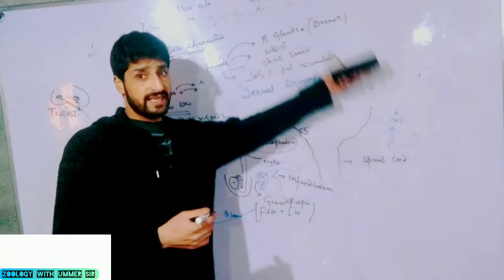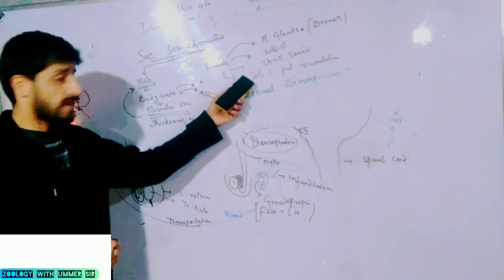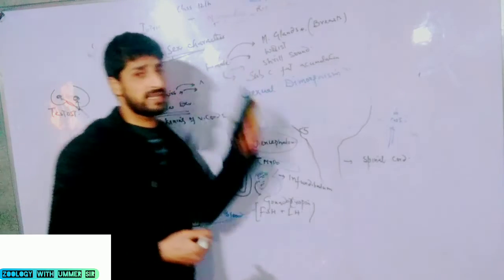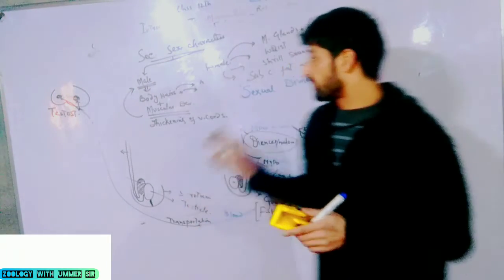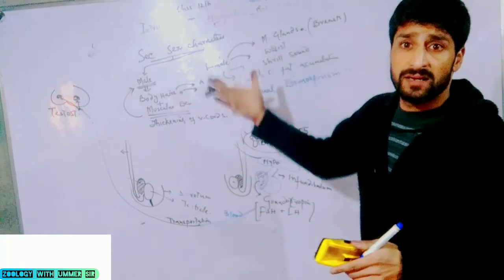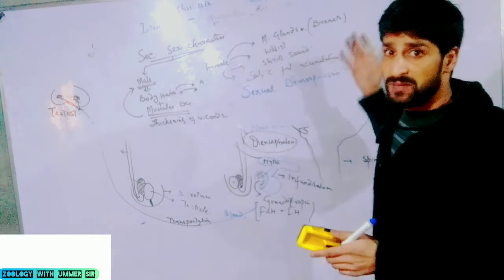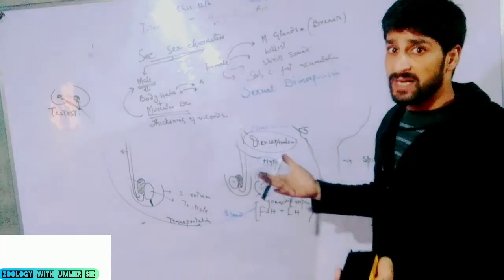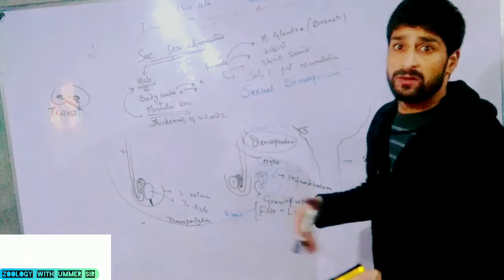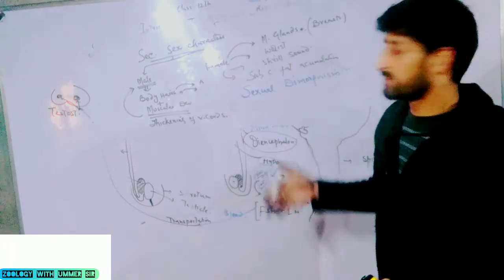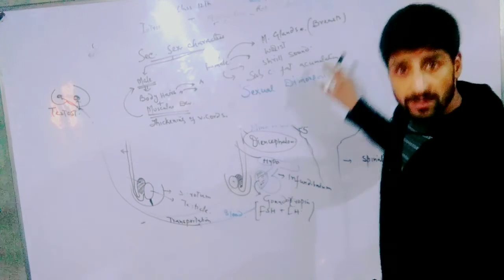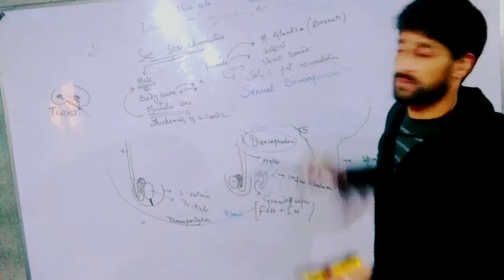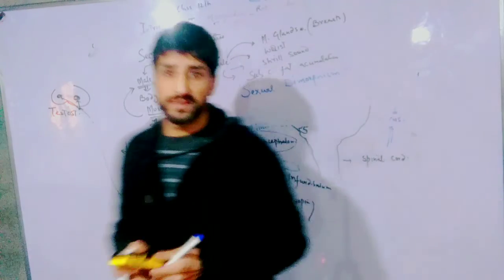External secondary sex characters in males, external accessory sex characters in case of females. These characters are essential for recognizing the male sex as well as female sex. When we are recognizing males and females by observing their external characters, that we call sexual dimorphism. It's a recognition process. Now, the next point.